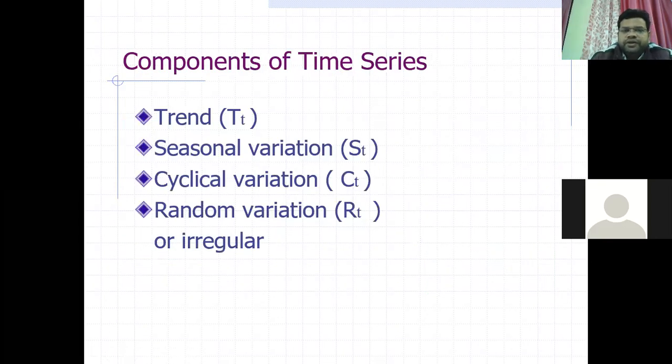So we will denote the trend by capital T, and in the suffix you will take small t. This small t is nothing, only the time period, at particular time t. This is the trend, seasonal, cyclic, and R_t is the regular or random or irregular component.